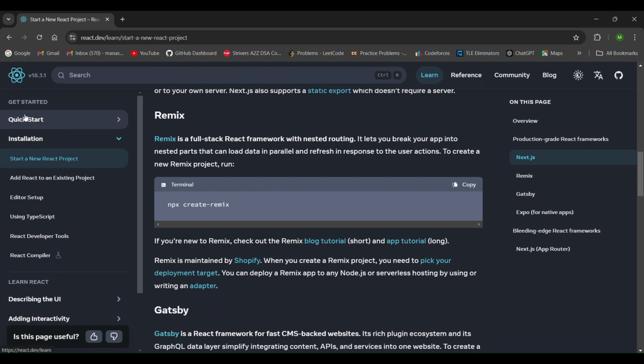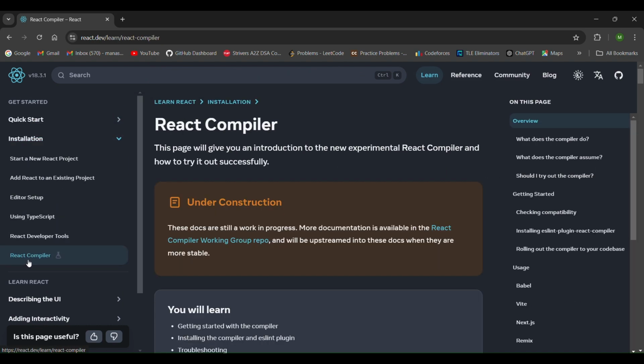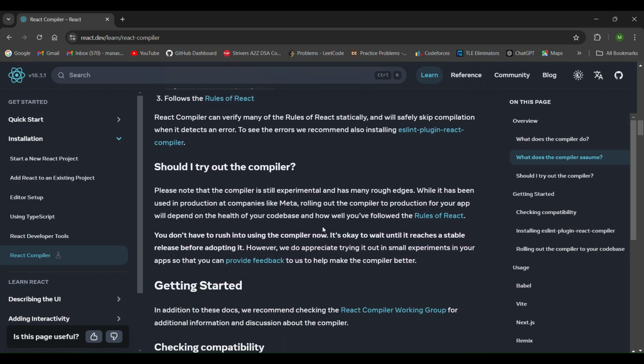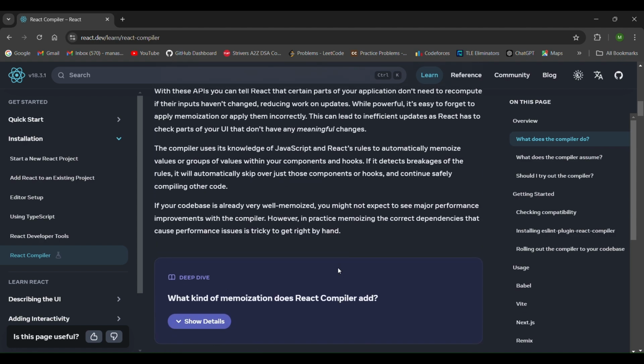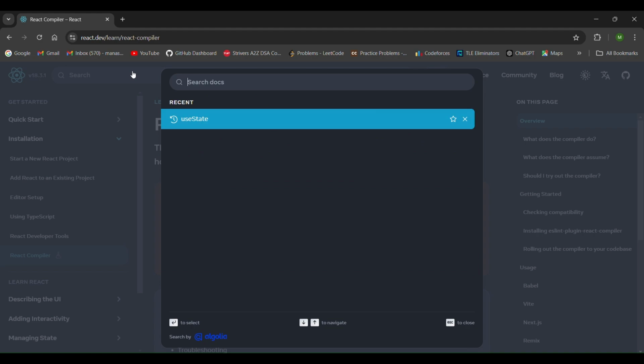It also has a playground, like the React compiler, which can be used to run your code online so that you can see the output of your code. And it is a very vast documentation, like you can search anything here.